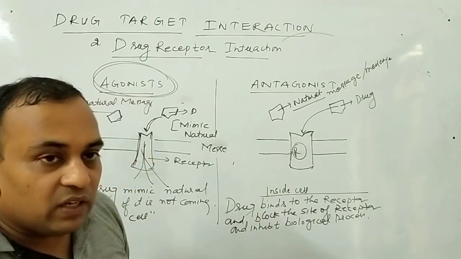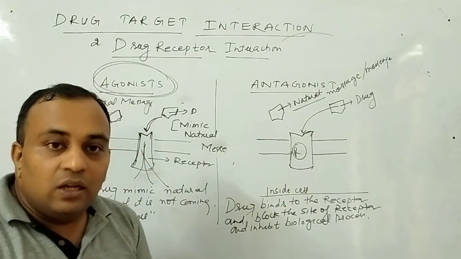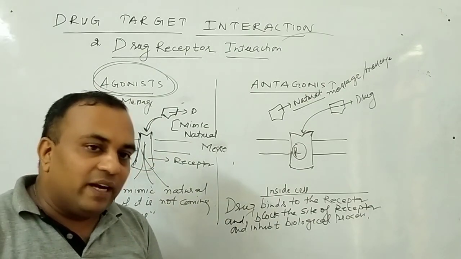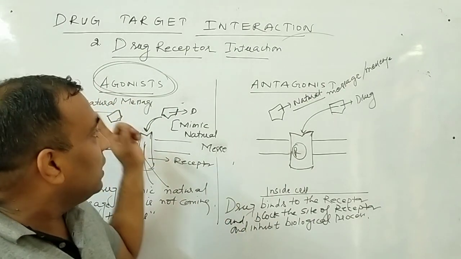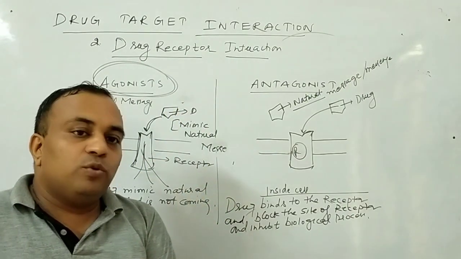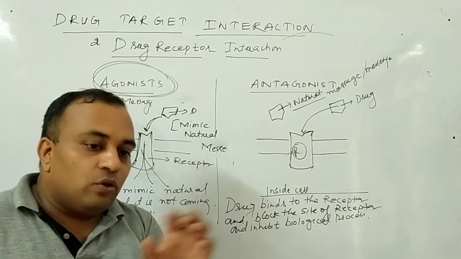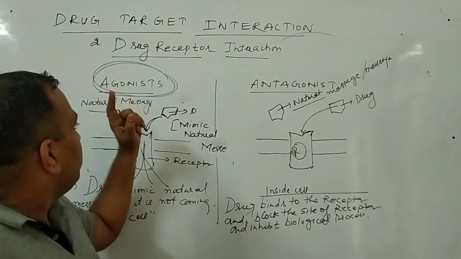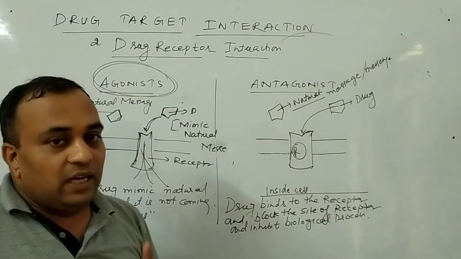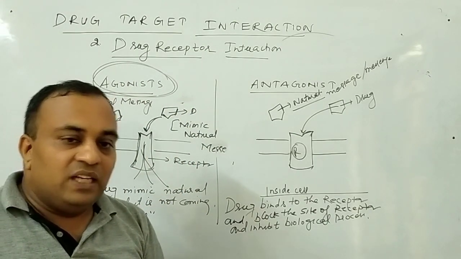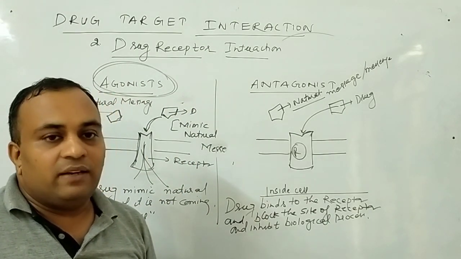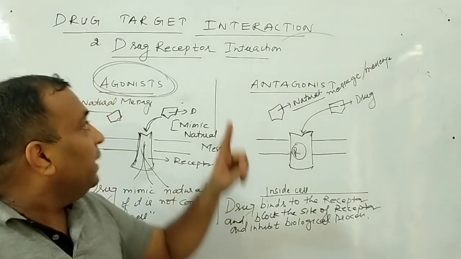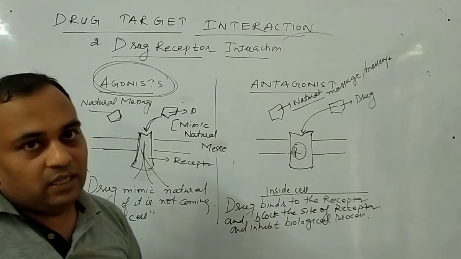So all this we have done is the drug target interaction, how the drug interacts with the targets. Am I clear to all of you? This we have divided into two types. Number one, drug enzyme interaction, which was of two types. Remember, competitive inhibition and non-competitive inhibition. And second is drug receptor interaction, which is of two types, agonist and antagonist. So we have finished the first part of the chapter, Chemistry in Everyday Life. We have done the various ways of classification of drugs, and the main topic is drug target interaction. That's all.